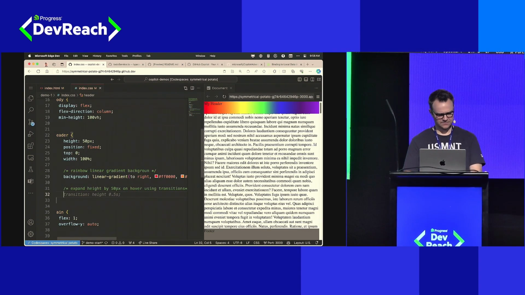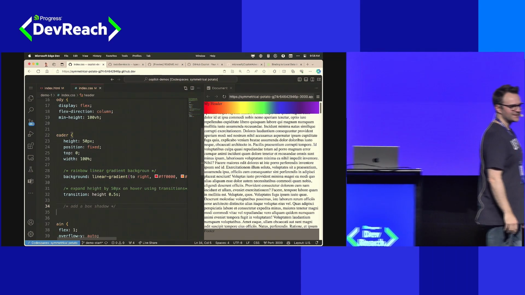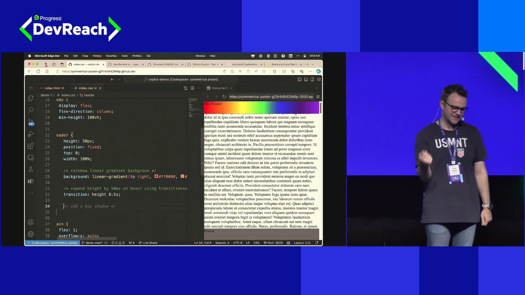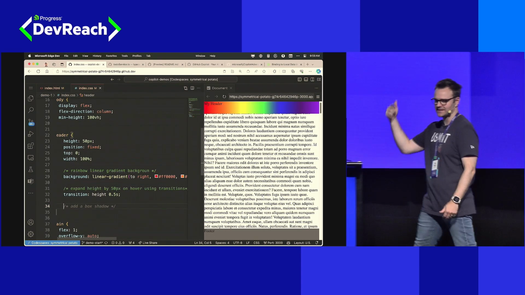Transition height. Okay, that's the thing we want to affect. We'll give you more than this. Add box shadow. Well, now we're off into a wrong deep end. So this is, again, where you decide the right place and the right iteration. This may have been better as an inline chat as opposed to a specific comment to get ghost text.